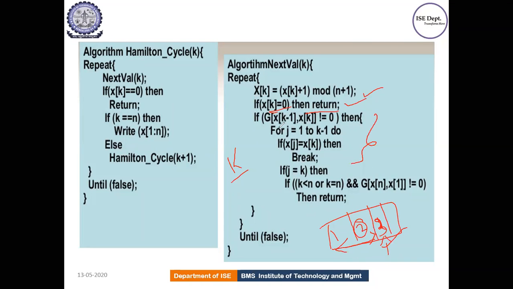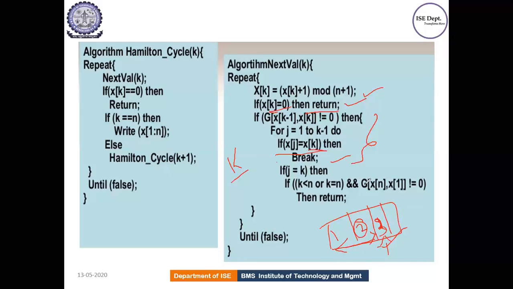If you observe clearly, we have g of x of k minus 1, where g is the graph, that is the previous vertex, and the current vertex, correct? So what we are doing is checking the comparison operation. If you see here, x of j is equal to x of k. We are checking whether it is already existing or not. If it is already existing, break, don't consider that particular vertex, correct?